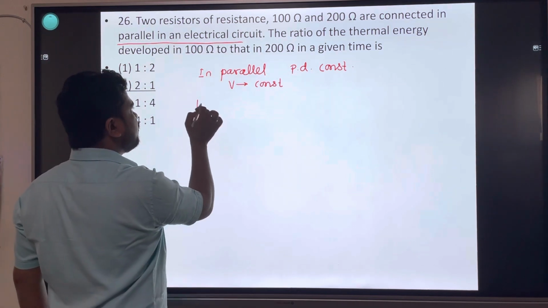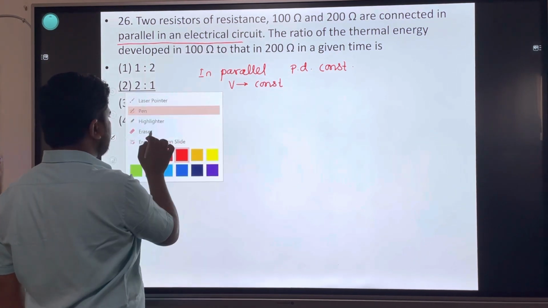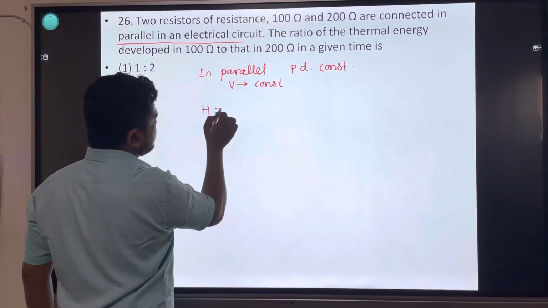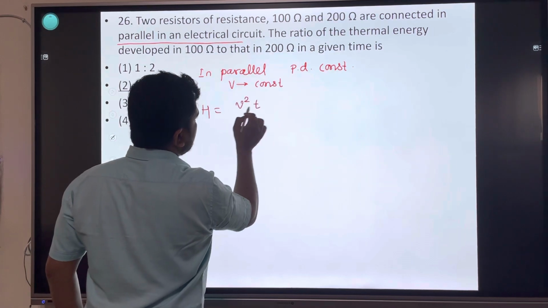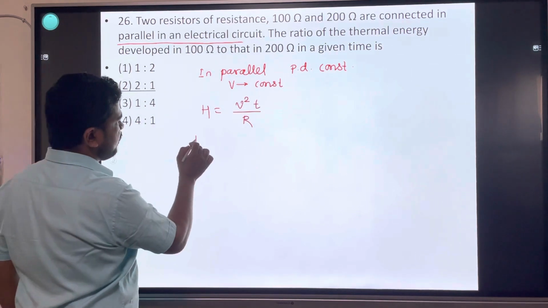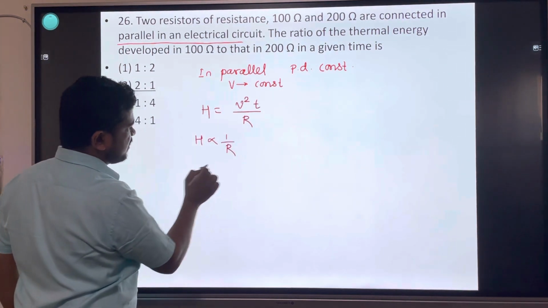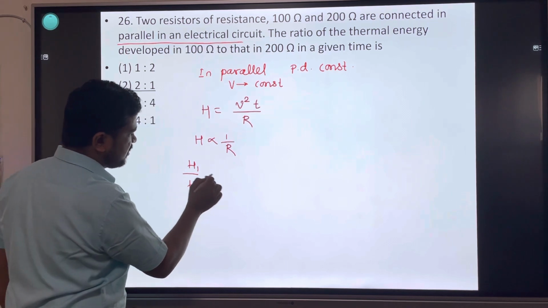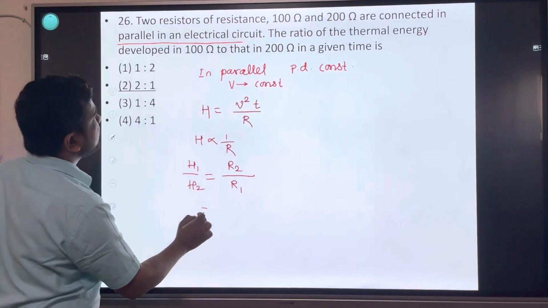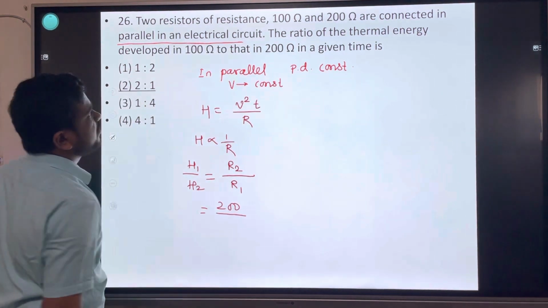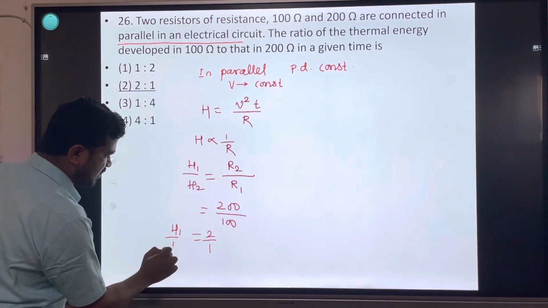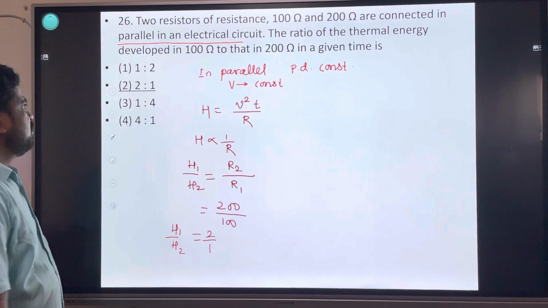The formula for thermal energy or heat is H is equal to V square T divided by R. If potential difference is constant, H is inversely proportional to resistance. So H1 divided by H2 is equal to R2 upon R1, which is 200 divided by 100, so H1 divided by H2 is equal to 2 upon 1.